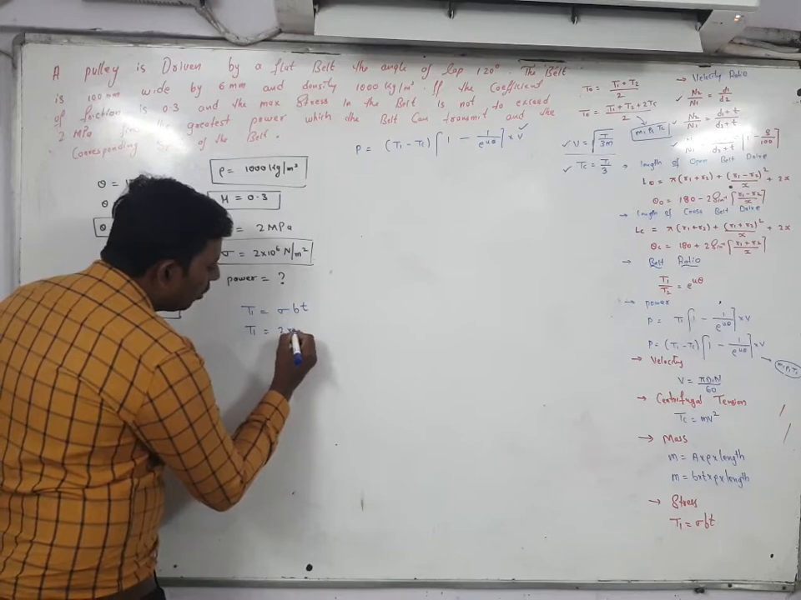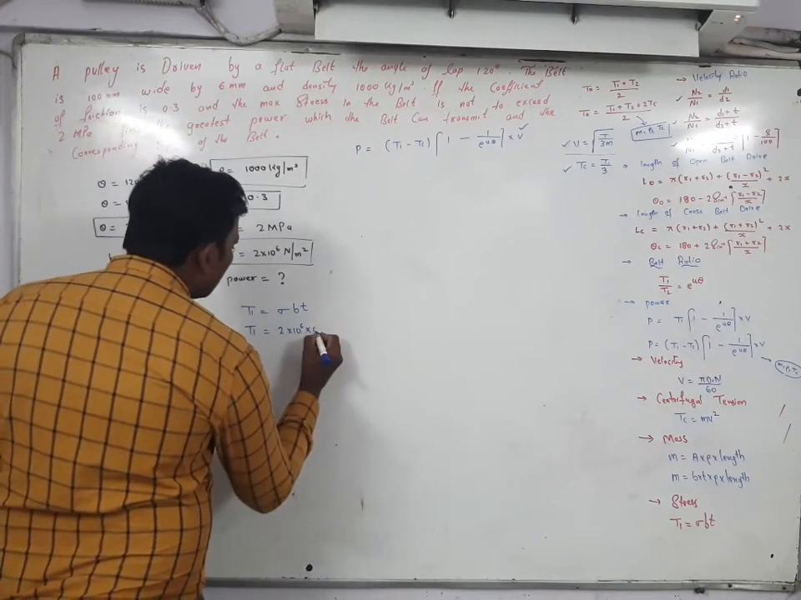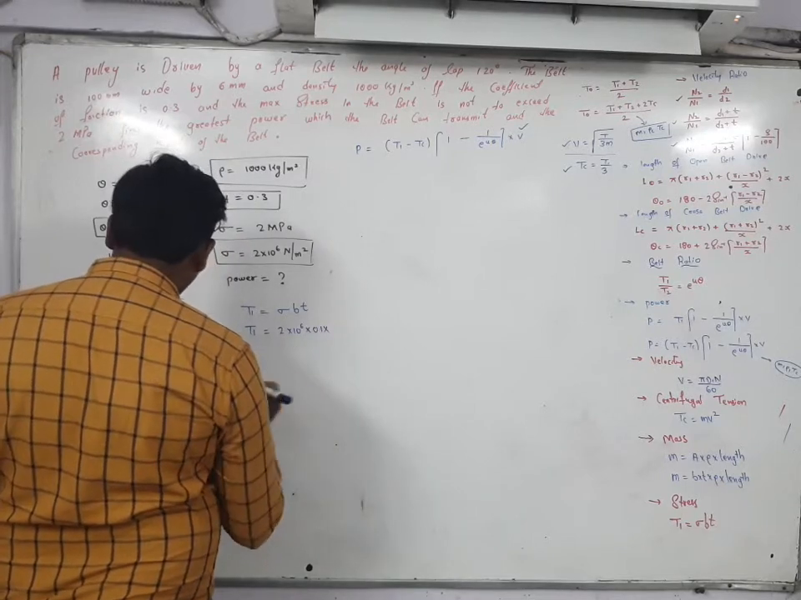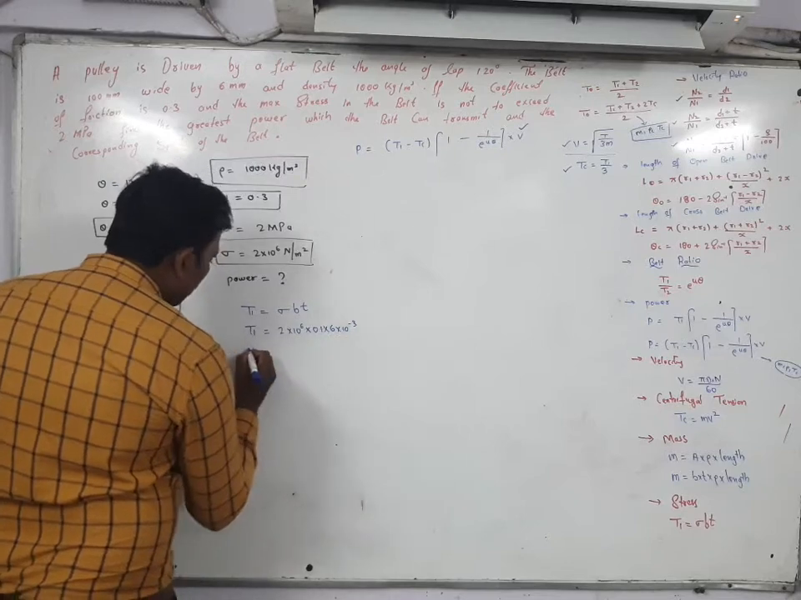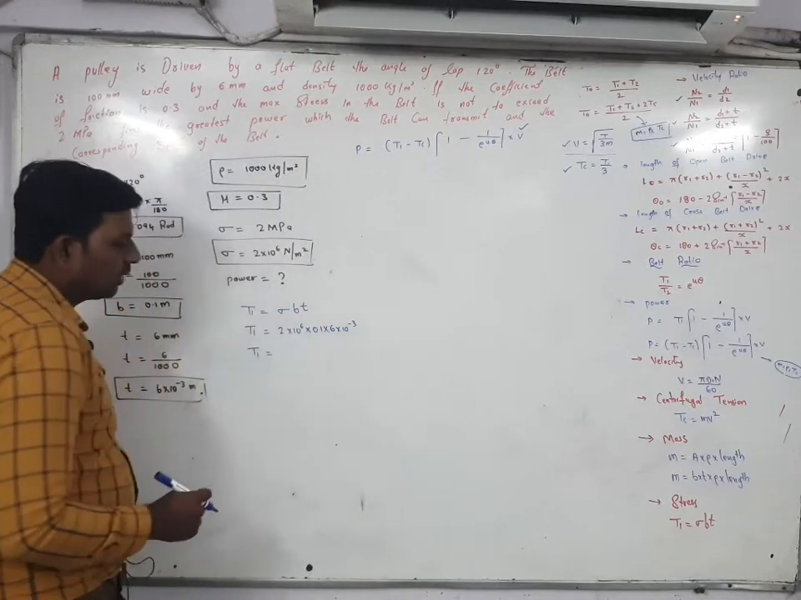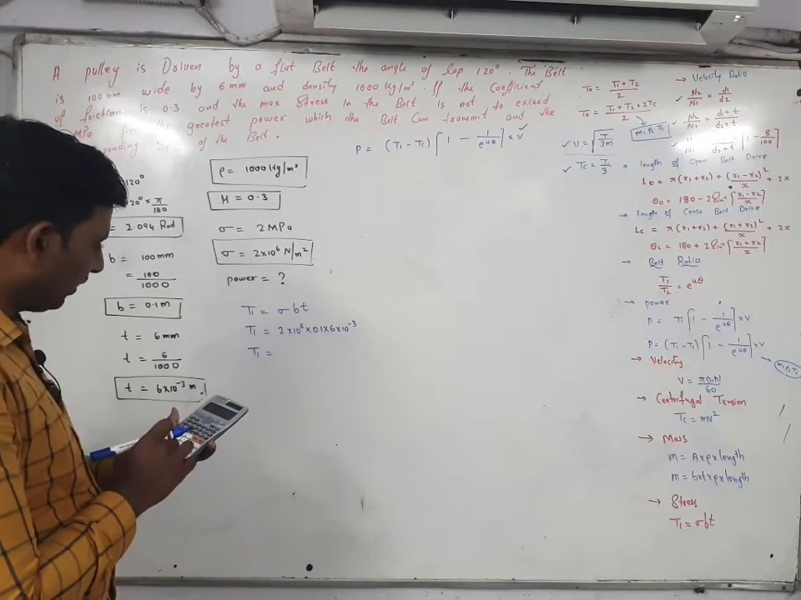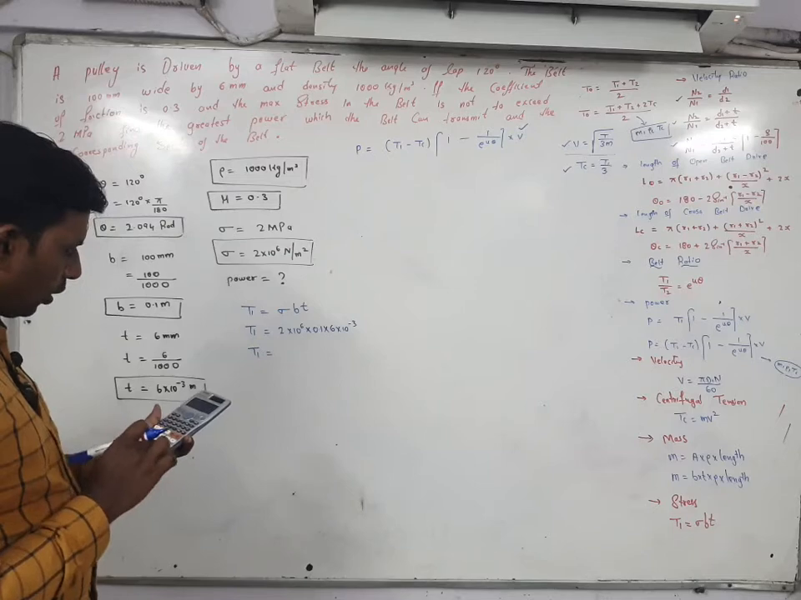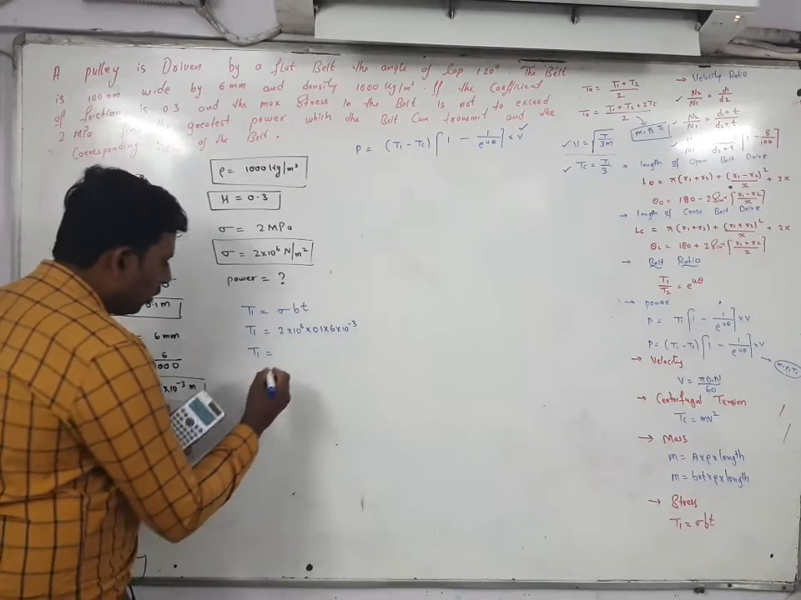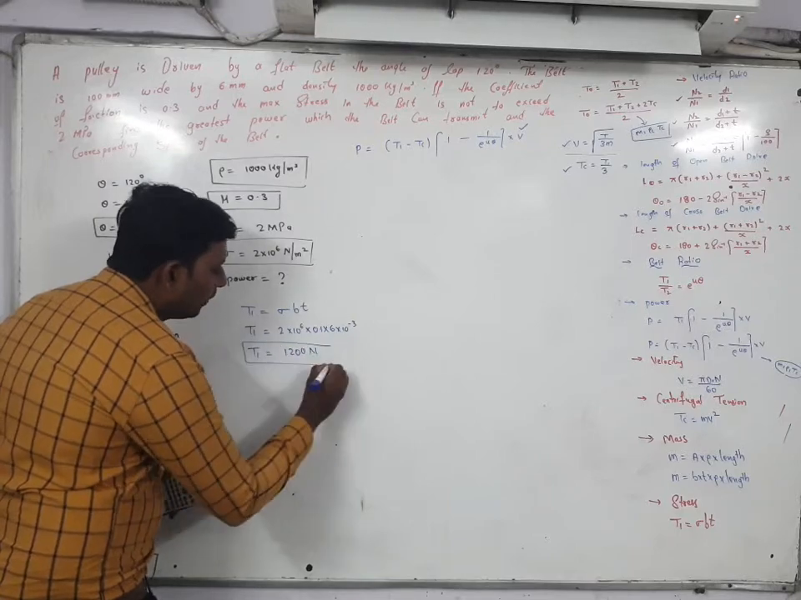How much? 2 into 10 to power of 6, and B value is also given in your question. How much is that? 0.1, and thickness value is also given, 6 into 10 to power of minus 3. So here with the help of calci you will get the T1 value. First 2 into 10 to power of 6, then 0.1, then 6 into 10 to power of minus 3. So here T1 you are getting 1200 Newton. This is the value for T1.